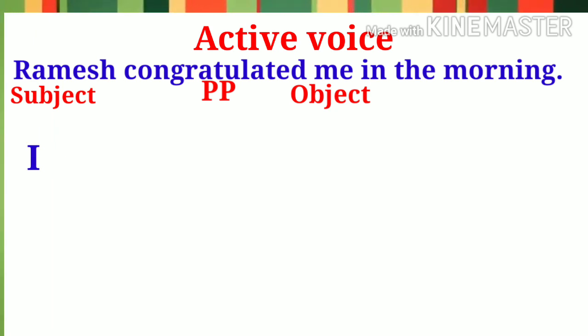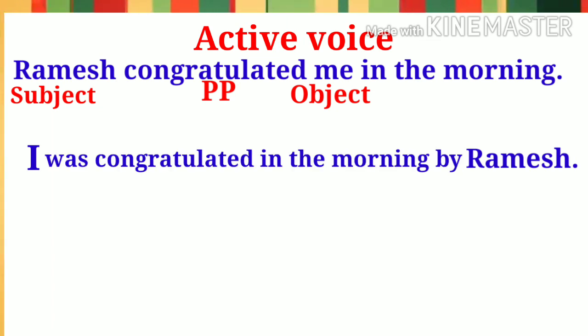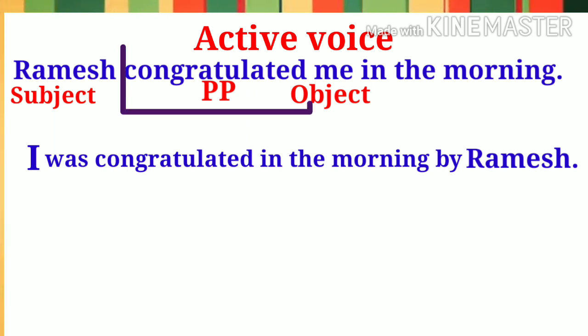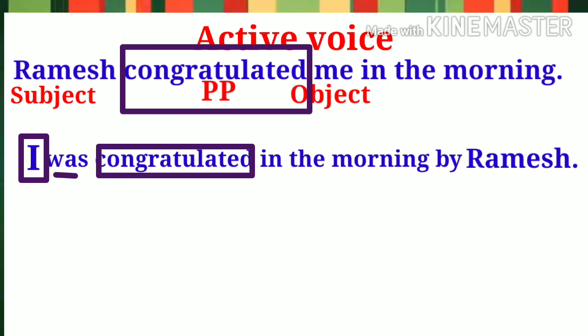As I told you earlier, as Ramesh is a proper noun, it remains as it is. Therefore, the passive sentence will be: I was congratulated in the morning by Ramesh. The sentence is in simple past tense and the pronoun I is in singular form. We have used the helping verb "was" and the third form of the verb, congratulated. I will discuss the selection of helping verbs and tenses in the next session.